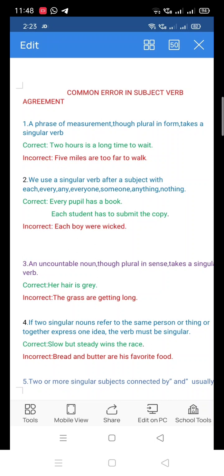Very easy. Again, a plural verb, were, is used. Yes, were is used. Right. So it should be was. Each boy, yes, was wicked. We should use a singular verb.